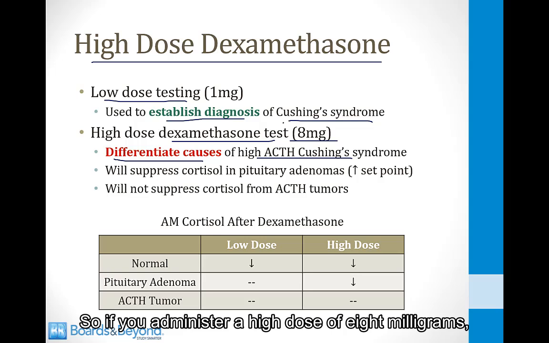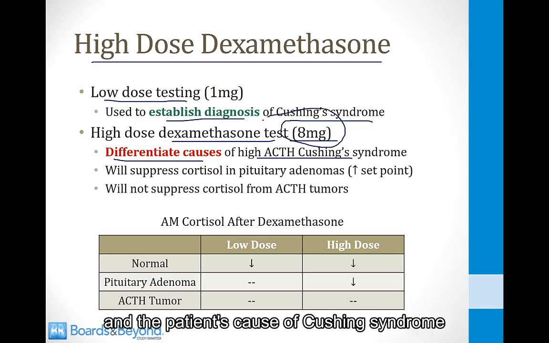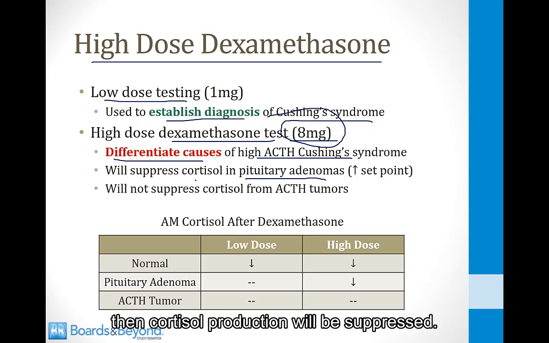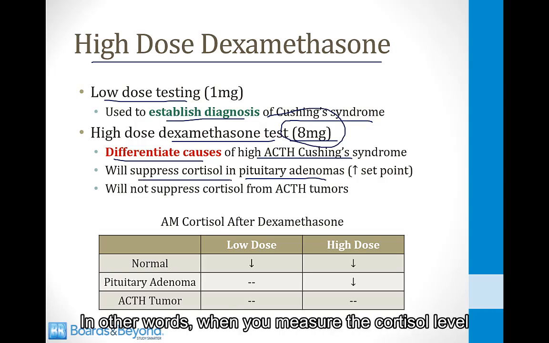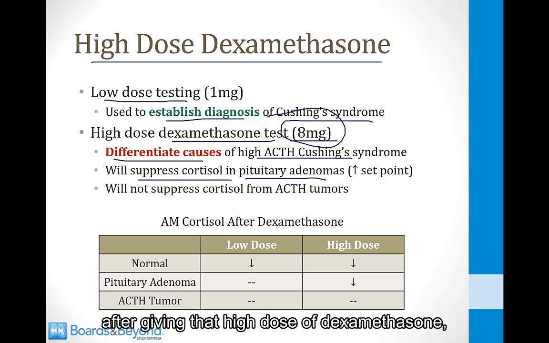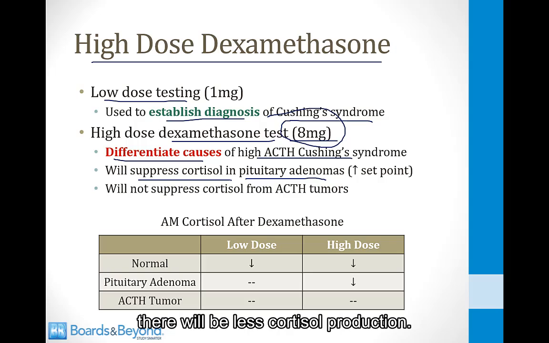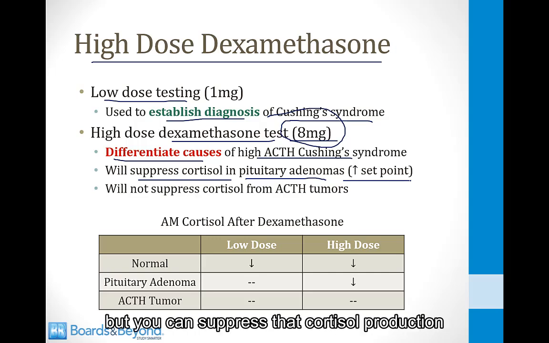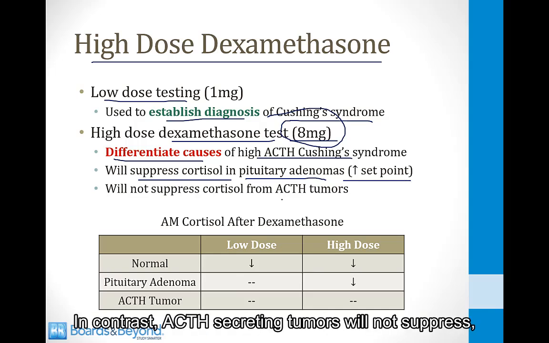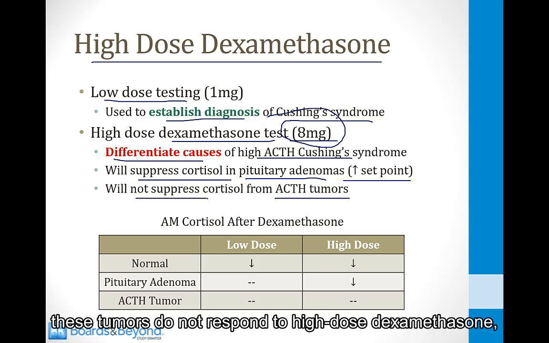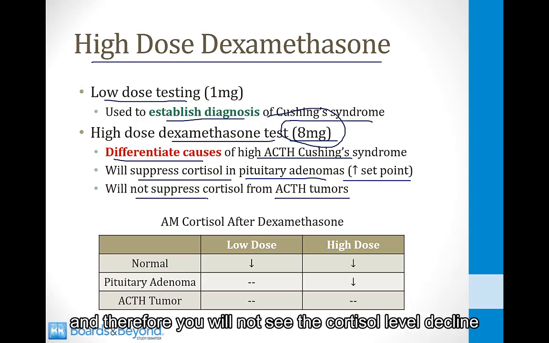So if you administer a high dose of 8 milligrams and the patient's cause of Cushing syndrome is a pituitary adenoma, then cortisol production will be suppressed. In other words, when you measure the cortisol level after giving that high dose of dexamethasone, there will be less cortisol production. The reason for this is that pituitary adenomas respond to dexamethasone. They just have a high set point and they are overproducing cortisol, but you can suppress that cortisol production if you give enough of a dose of dexamethasone. In contrast, ACTH-secreting tumors will not suppress. These tumors do not respond to high-dose dexamethasone,